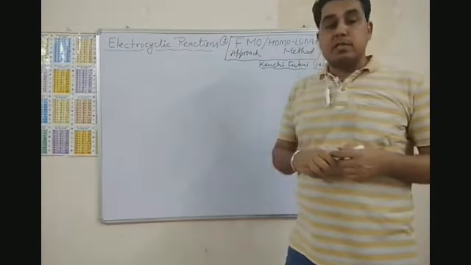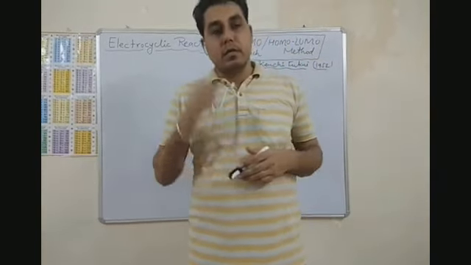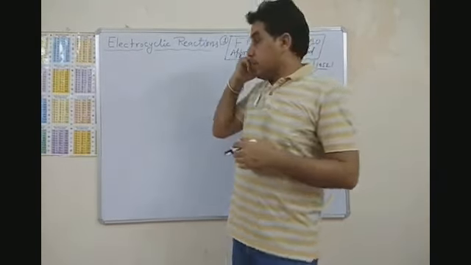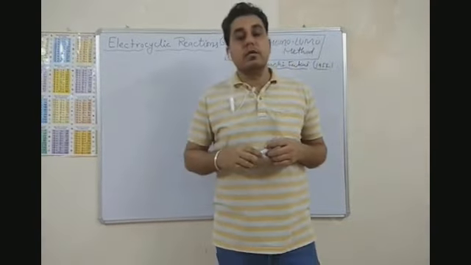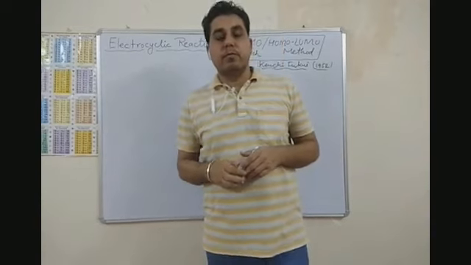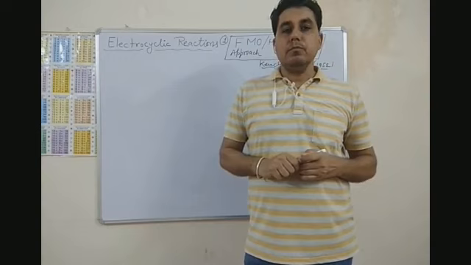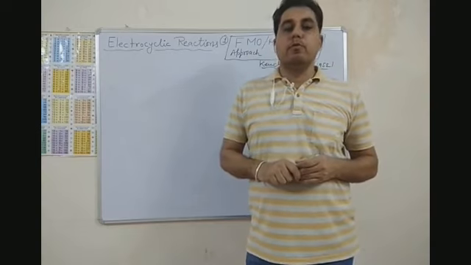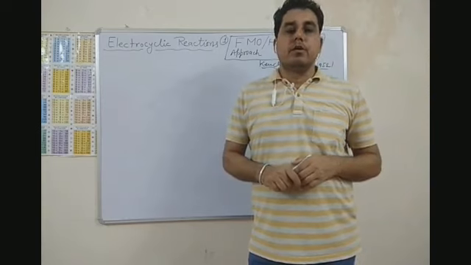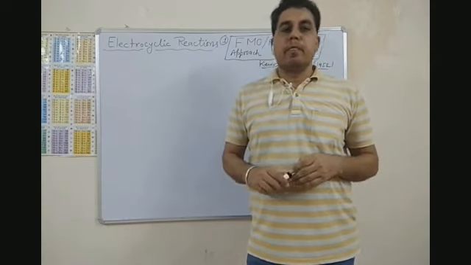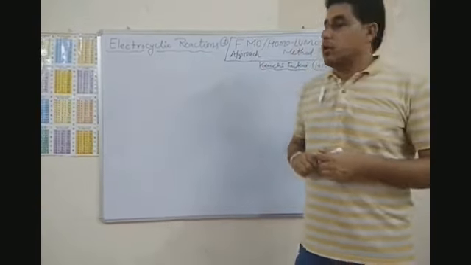So how does this method explain electrocyclic reactions? According to this method, in the formation of a sigma bond during the ring closing reaction, the HOMO of the polyene takes part to form the sigma bond at the expense of a pi bond.